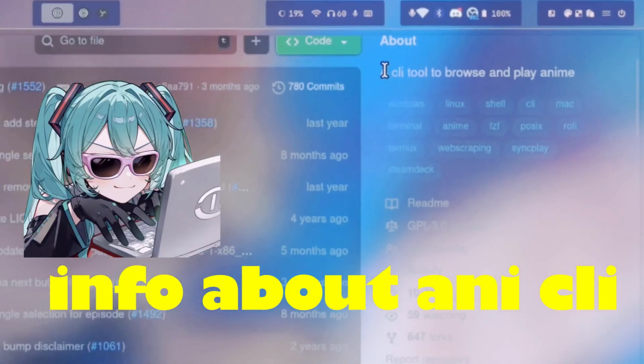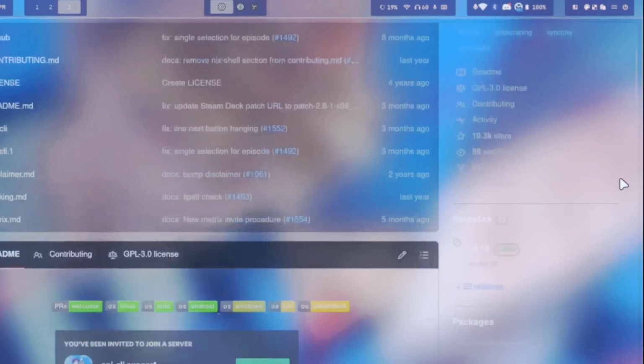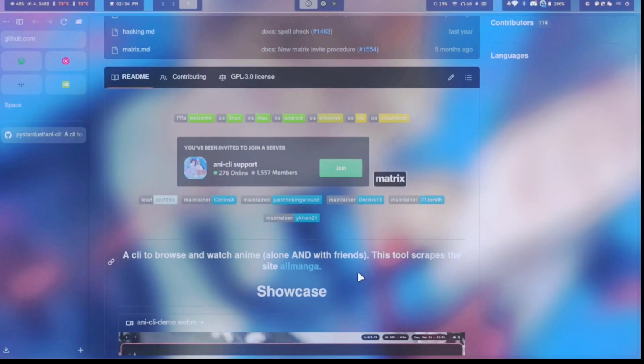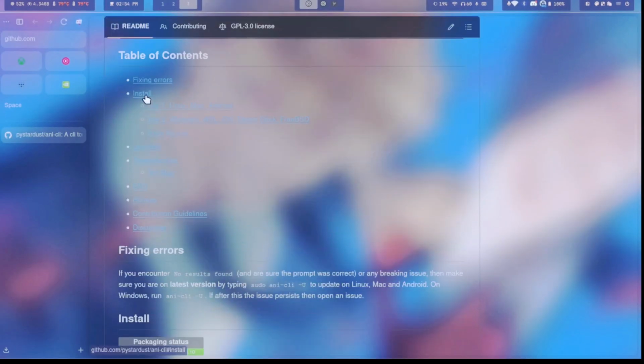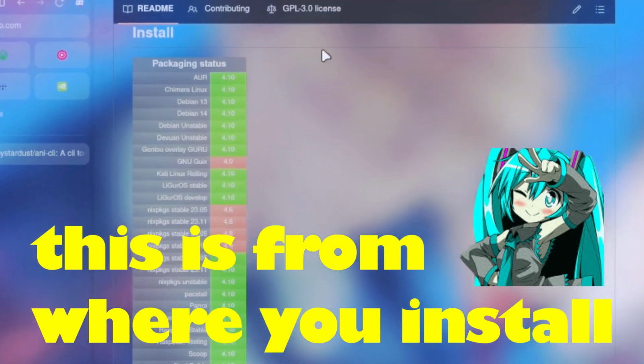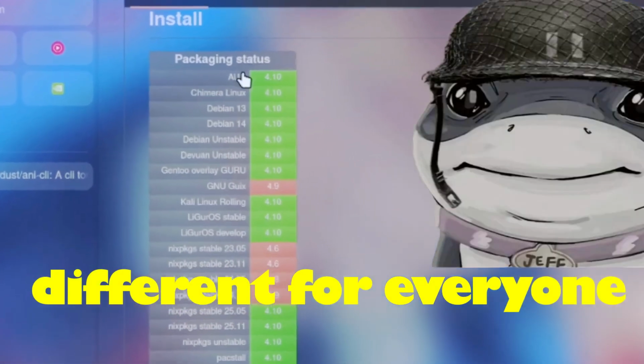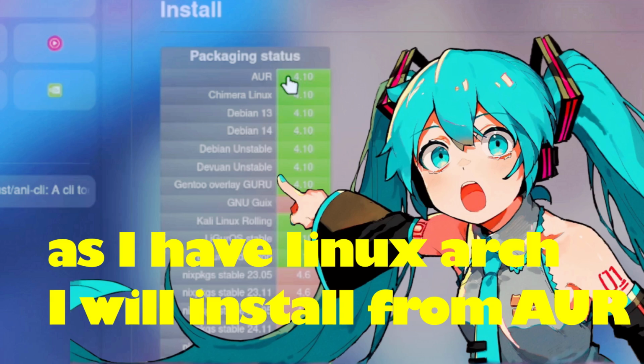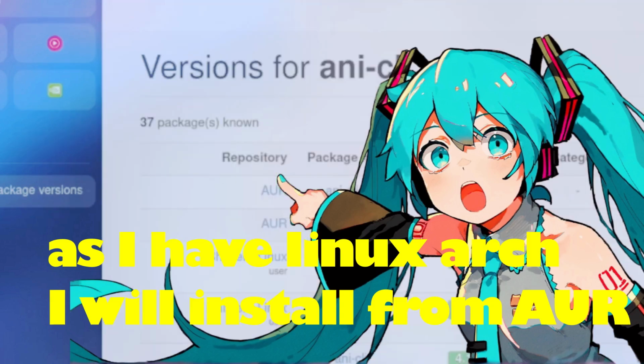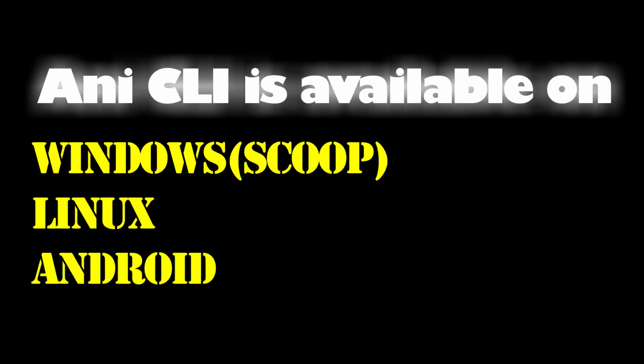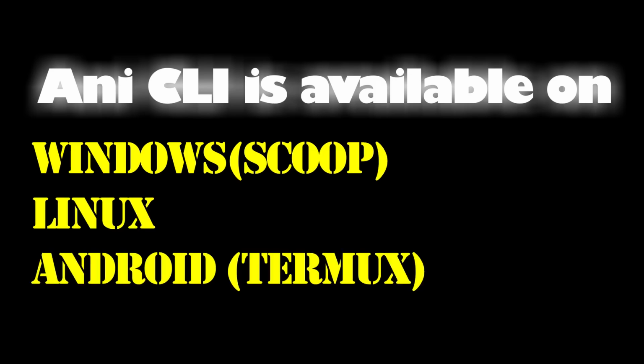Some information about Ani-CLI, as I mentioned before. Every operating system and distro has its own install method due to different package managers. As I have Arch Linux, I will be installing using AUR. So Ani-CLI is available for both Windows and Linux. You can also run it on Android using Termux.